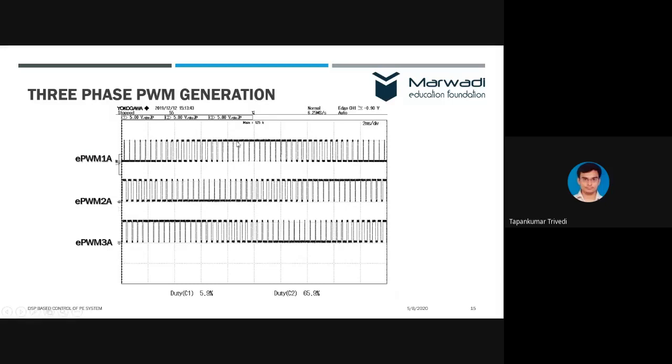So you can see the variation as a sine. This 2 millisecond per division means the entire window covers 20 millisecond. 20 millisecond means one fundamental cycle. So we can see the variation of the duty cycle according to the sine here. Same is for EPWM2 and EPWM3. And look at the peak. It is here, it is here, and it is here. That means we are getting 3-phase PWM signals which are 120 degrees electrically apart.